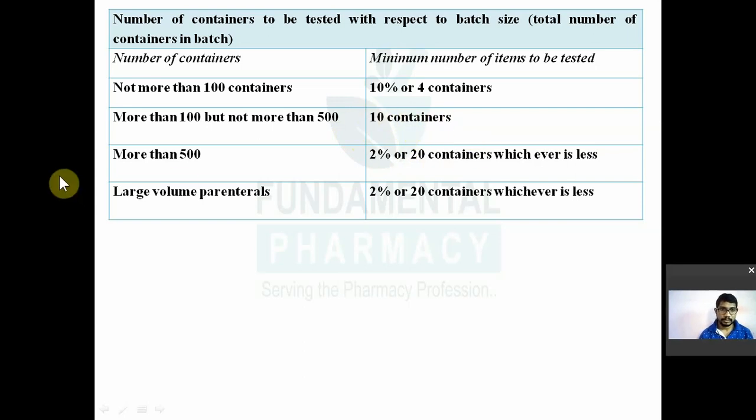If your batch has more than 500 containers, you have to take 2% of that or 20 containers, whichever is less. If 2% comes to 19 containers, you take 19. If 2% comes to 21, you take 20. For large volume parenterals, LVP, the same: 2% or 20 containers, whichever is less. This is how you choose the containers for testing.